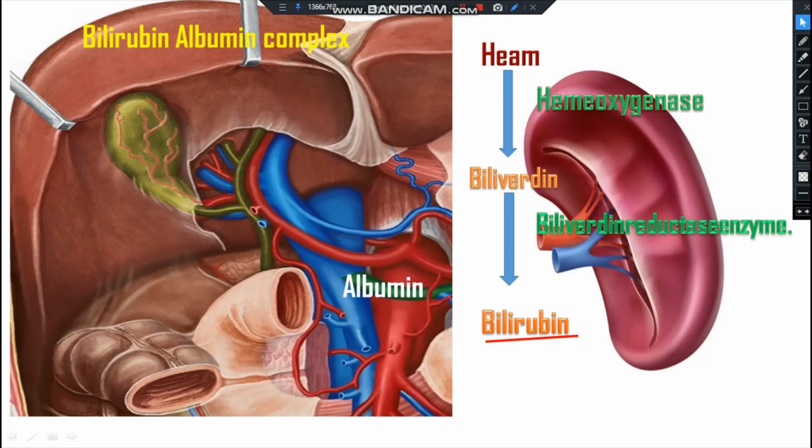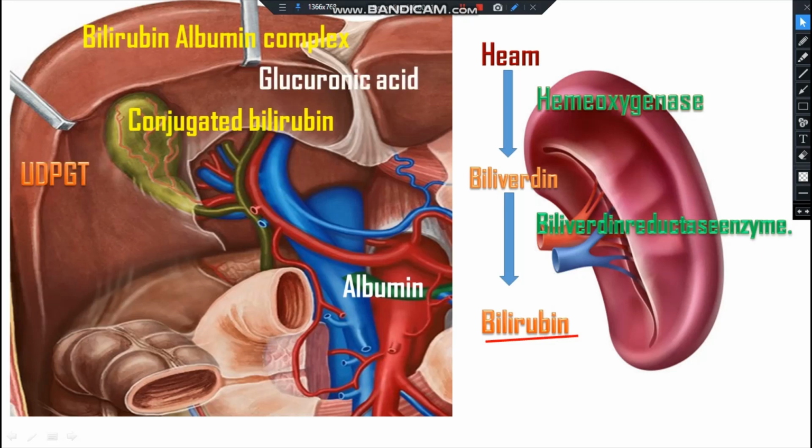And this is an unconjugated bilirubin. And this complex goes to the liver, and conjugation occurs within the hepatocyte, that means in the liver. And bilirubin is conjugated within the hepatocyte to the glucuronic acid by a family enzyme termed UDPGT.